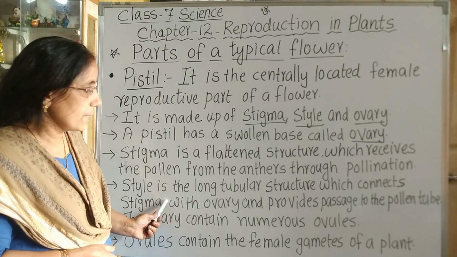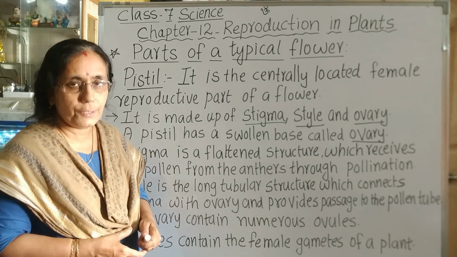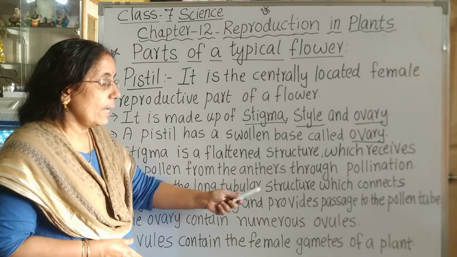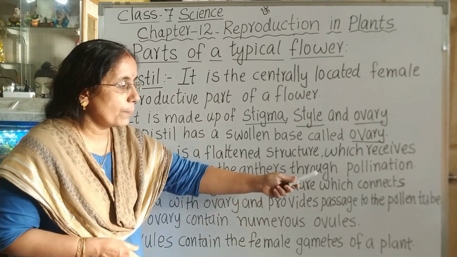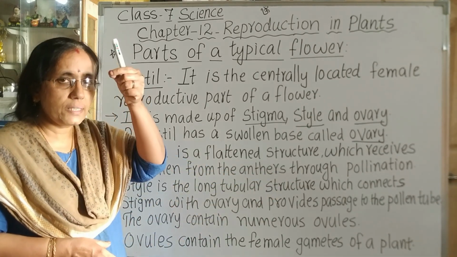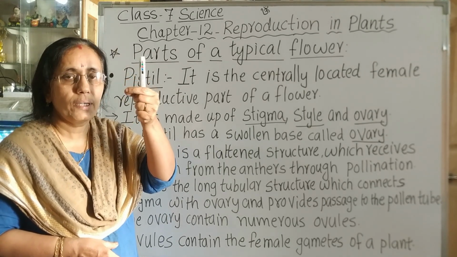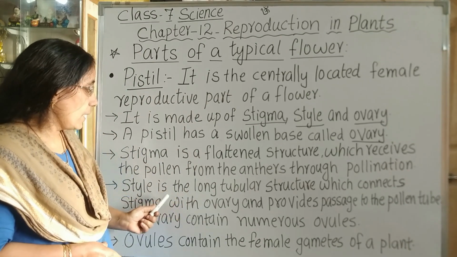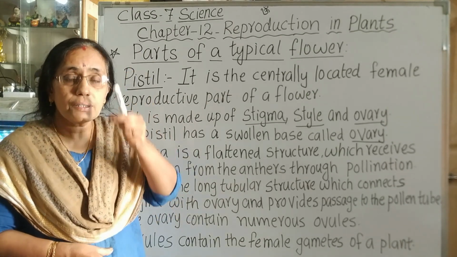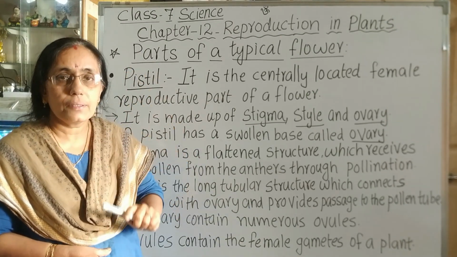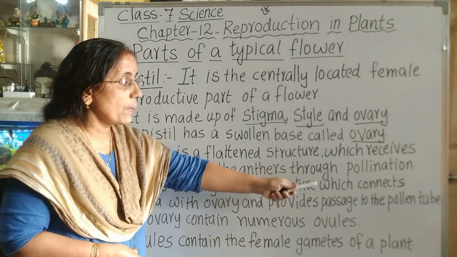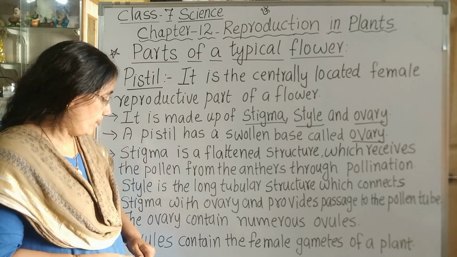Next is style. Style is a long tubular structure which connects the stigma with the ovary and provides passage to the pollen tube. That means stigma is at the tip of the flower, and the style acts as a connecting tube between stigma and the ovary, and provides passage to the pollen tube.